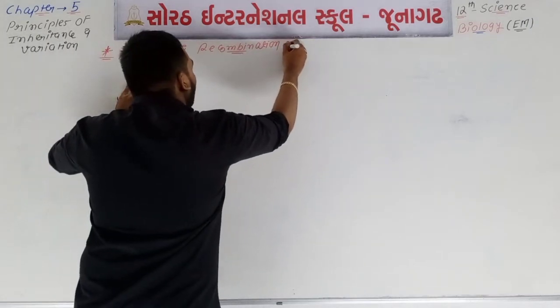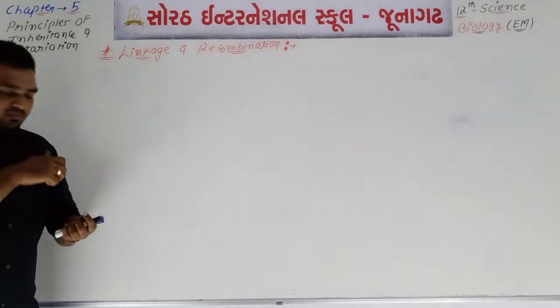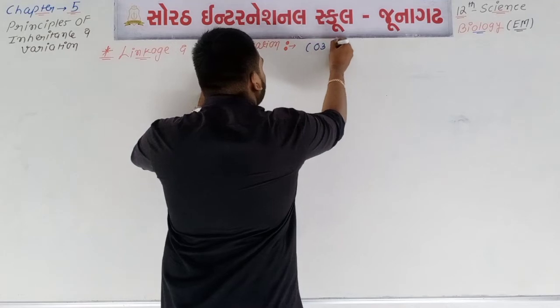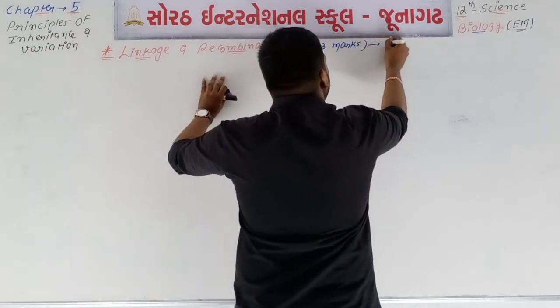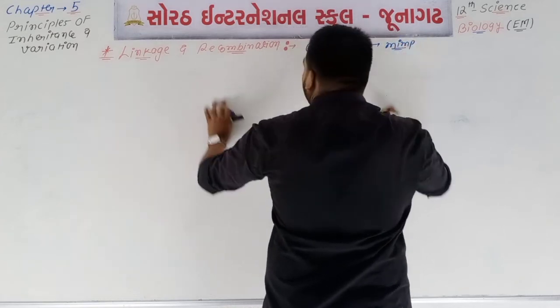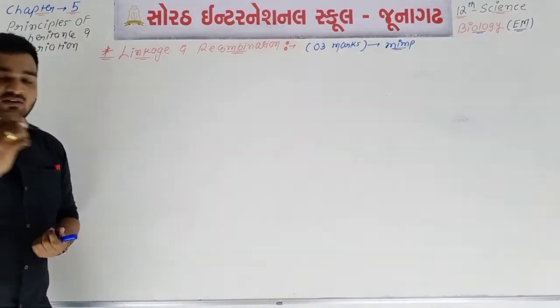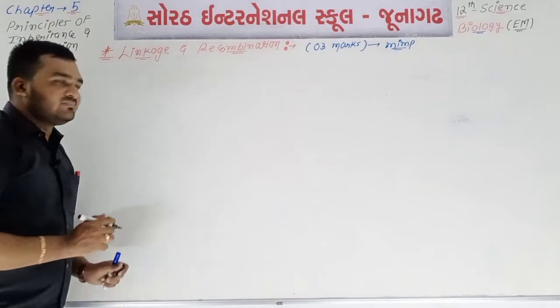What is the title of the question? Linkage and recombination. It is a question of 3 marks. For 3 marks, it is the most important, the most scientific question. Linkage and recombination. See here. You only have to understand the meaning of two words. Okay, see here.